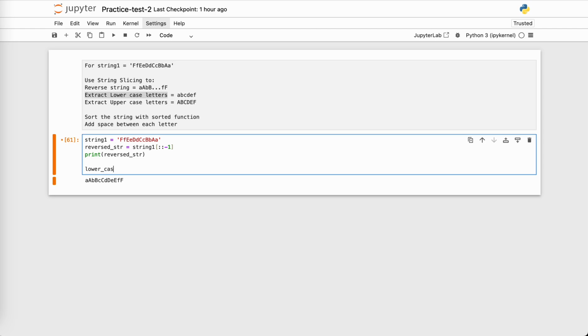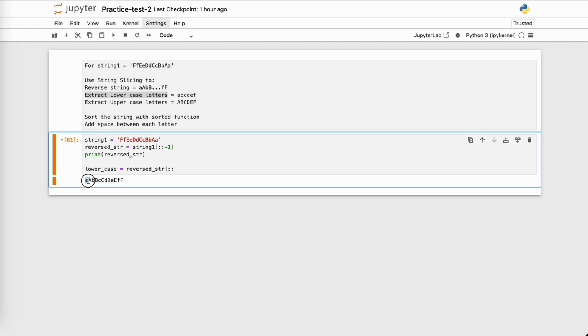Okay, so we will do lowercase equals to. Now I want to use reverse string as my original variable. So I will do reverse string, and then for string slicing, the syntax is again an open square bracket. I want to go from the beginning till the end, so I will not specify the starting and ending indexes.